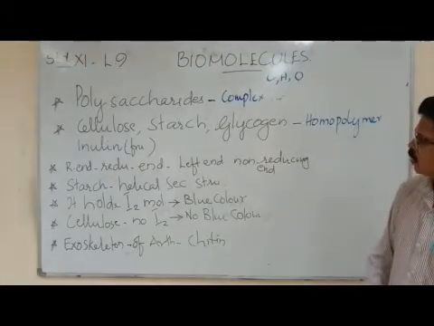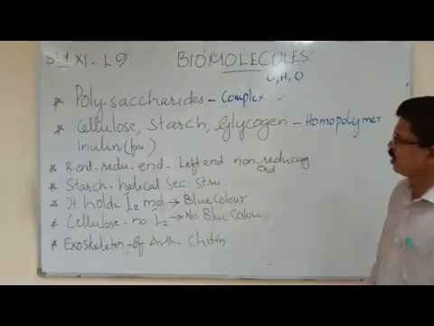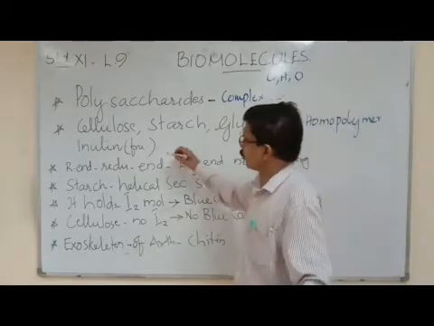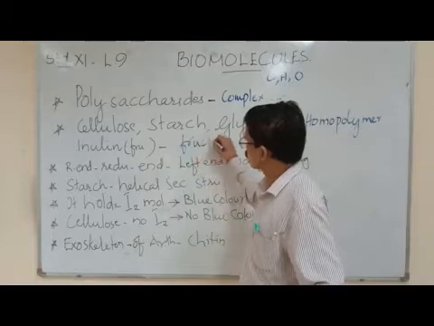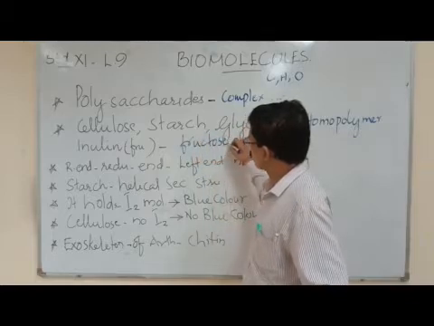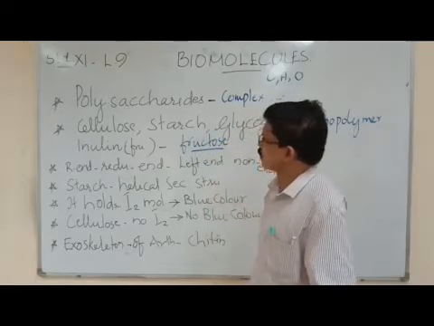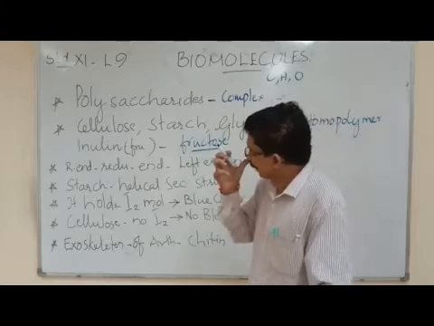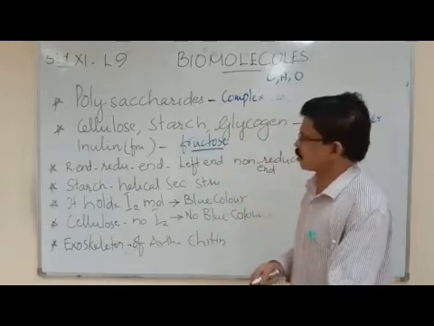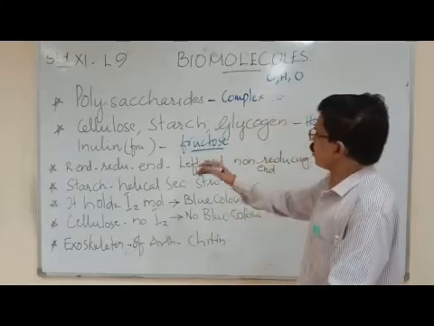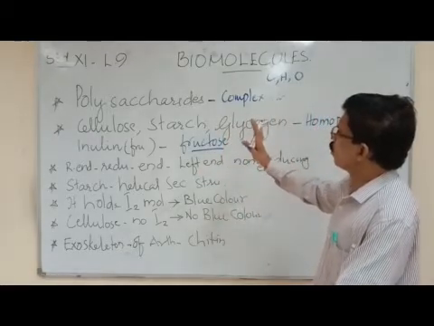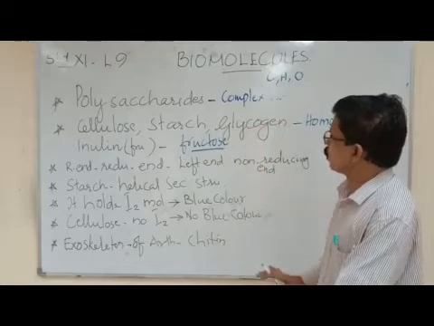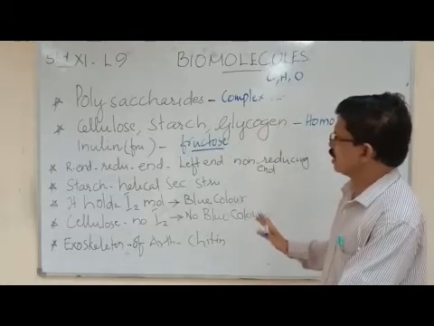Now, inulin. Inulin is a very unique homopolymer. It's made up of fructose. You can see fructose sugar. Inulin is found in some animals. So, we can say cellulose, starch, glycogen and inulin are homopolysaccharides. Homopolymers or homopolysaccharides.